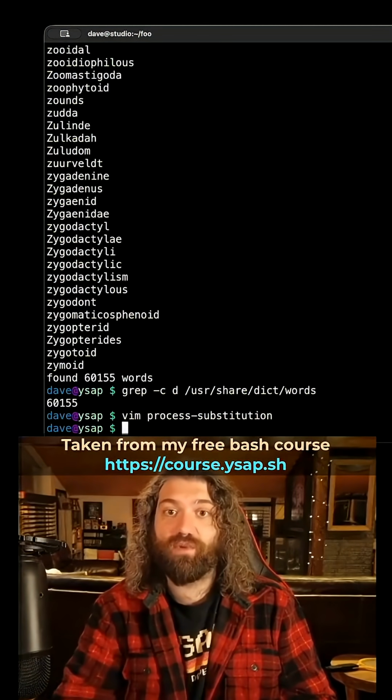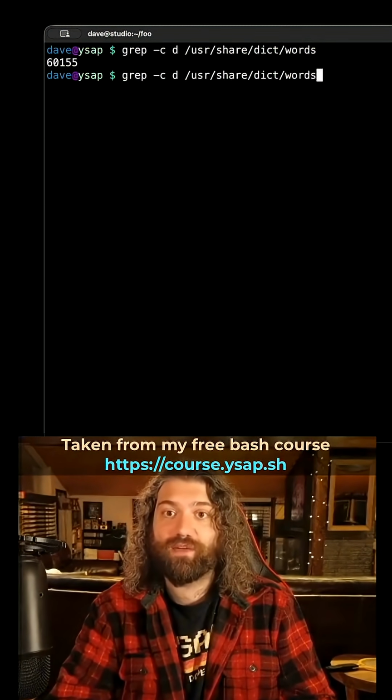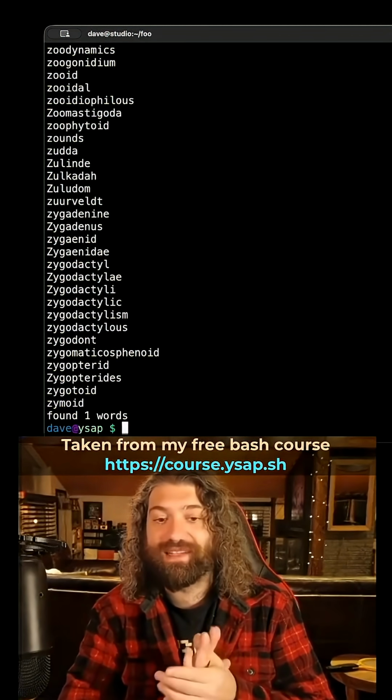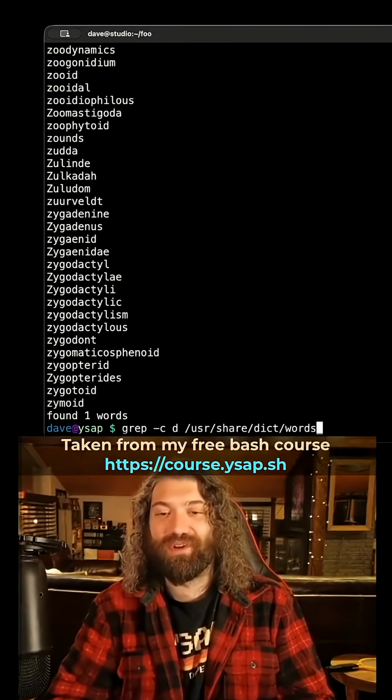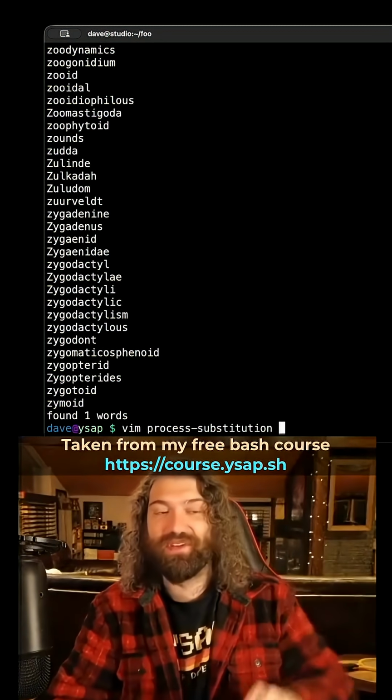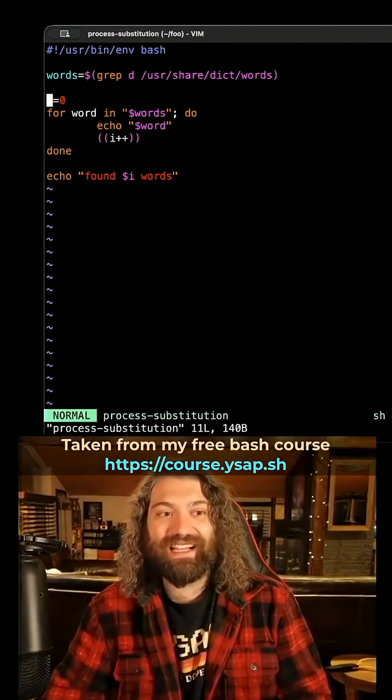Because if I were to quote this, what happens now? That's not the right command. It printed everything, and it said it found one word. So it quoted the whole thing, and it found one word. That word just happened to be a very large string with new lines in it. So not exactly what we want,